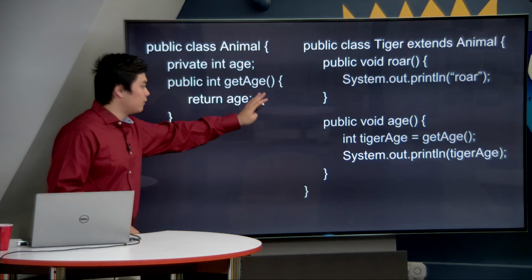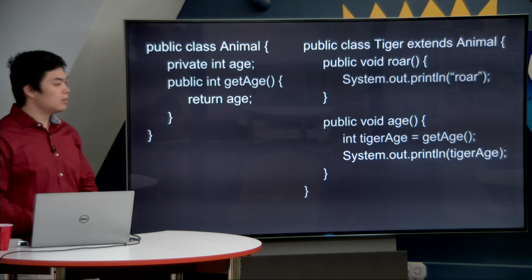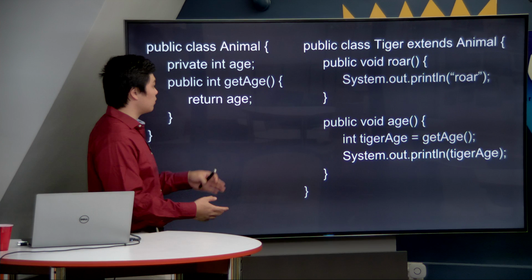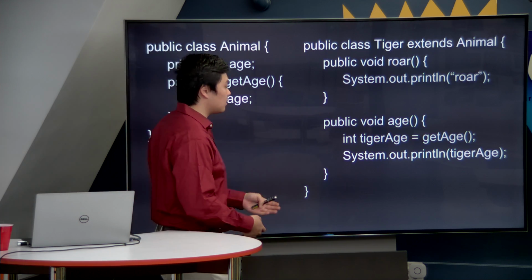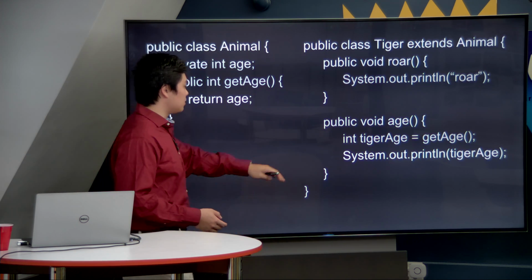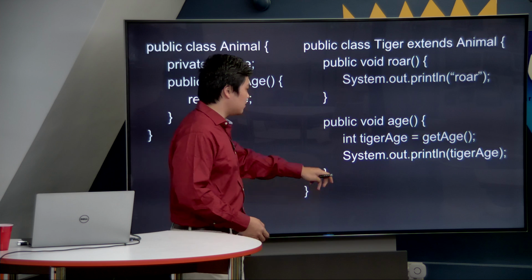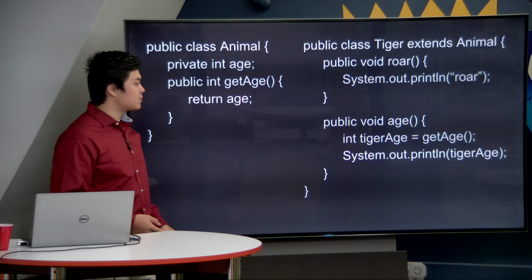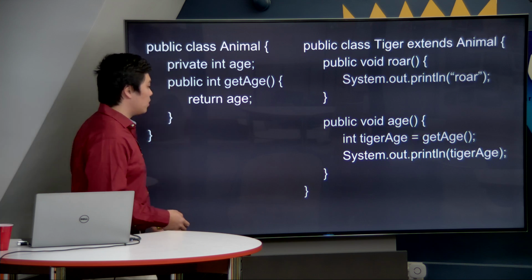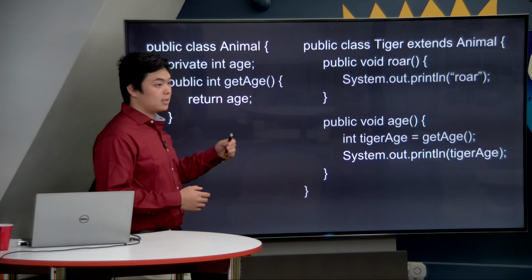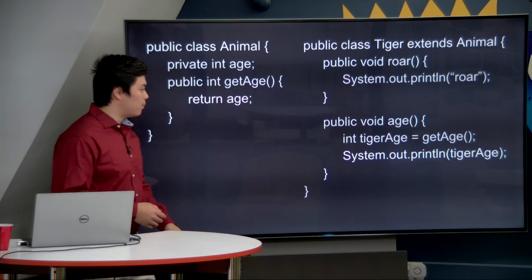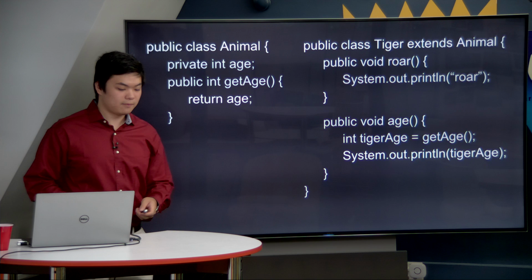Now, I have gone ahead and added a second method to the Tiger class. As a child class, obviously we want to do something with this information. Are we able to reference it? The answer is yes. Notice here that I have created an age method that uses the getAge method. The getAge method is not inside of the Tiger class, but rather inside of the Animal class. But this is still valid because Tiger is a child of Animal. And then afterwards, we're able to print out the age of the Tiger by simply referencing it from above.